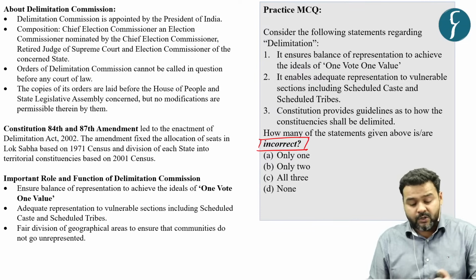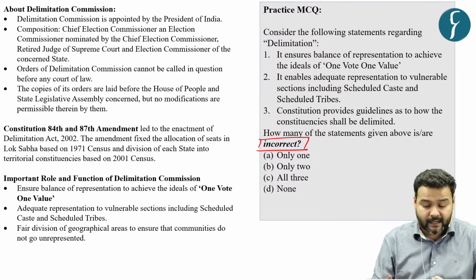Fine. So the first part you have seen. Now, what is the composition?